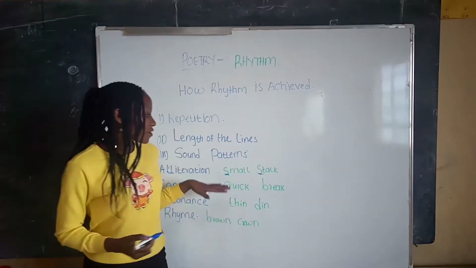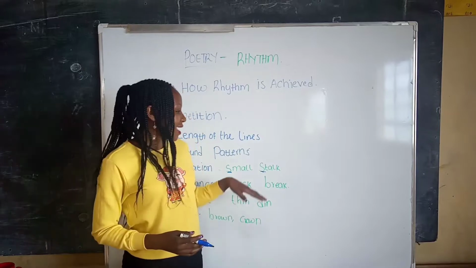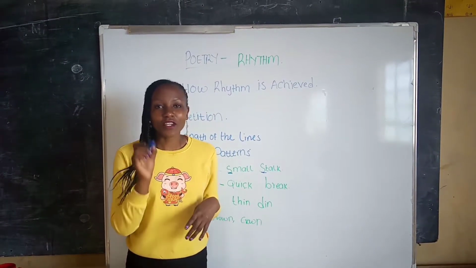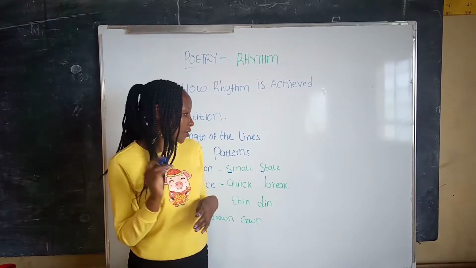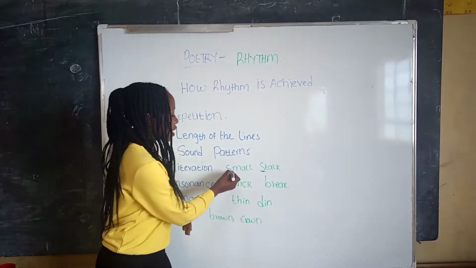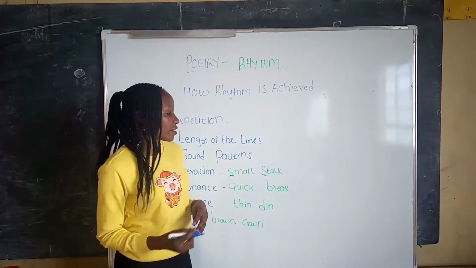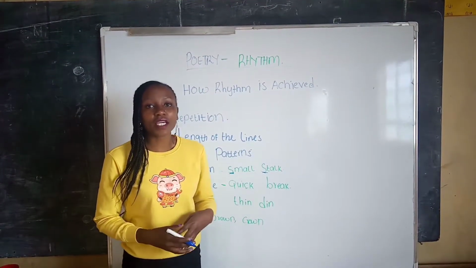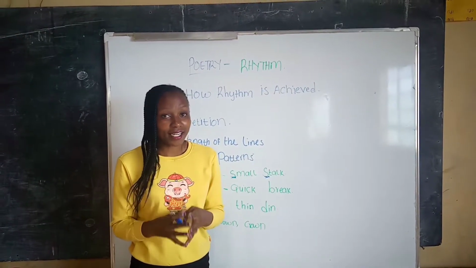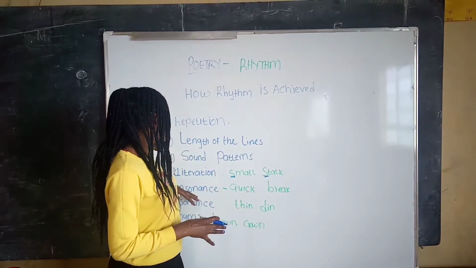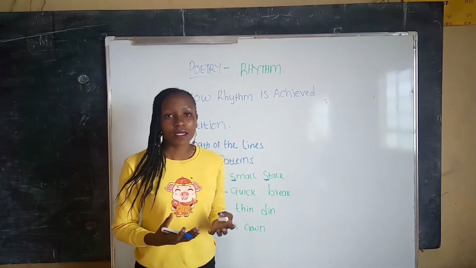For example, you have the words small and stock. Can you pronounce the words? Very good. So small, we have the s sound at the beginning, and stock, we have the s sound at the beginning. So that is alliteration.